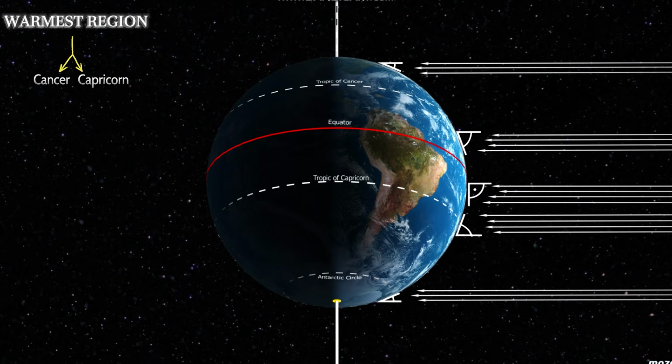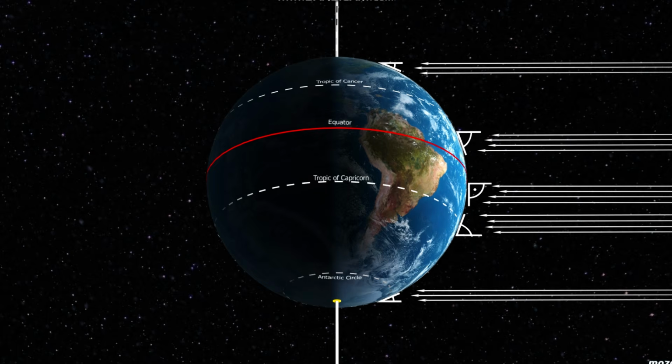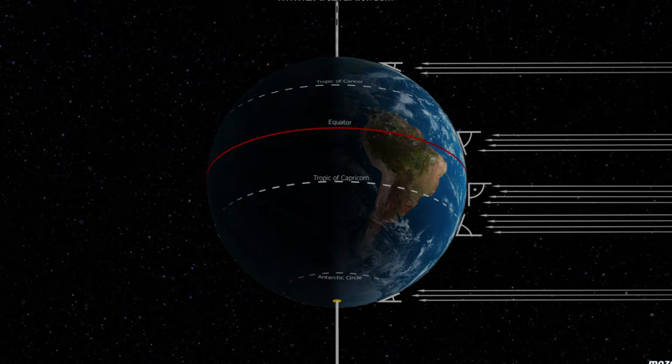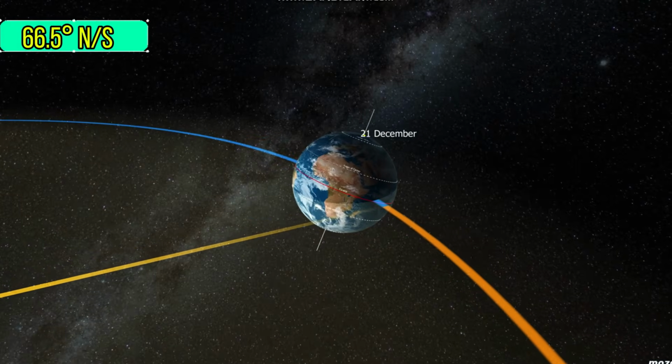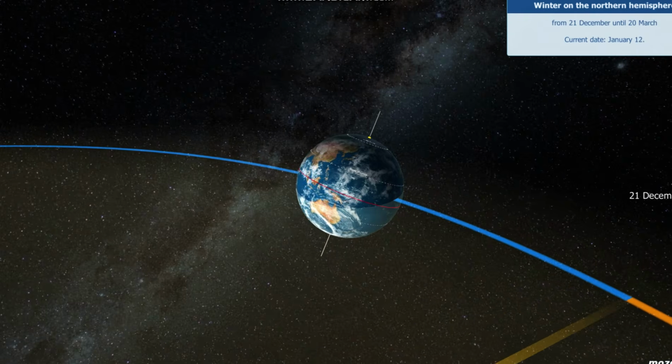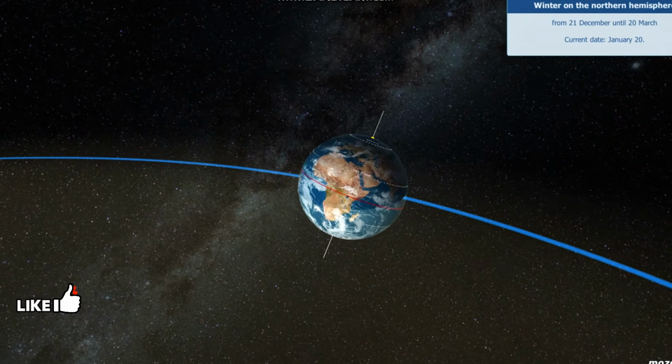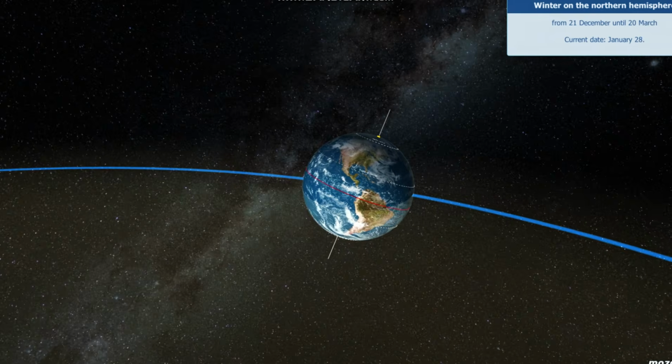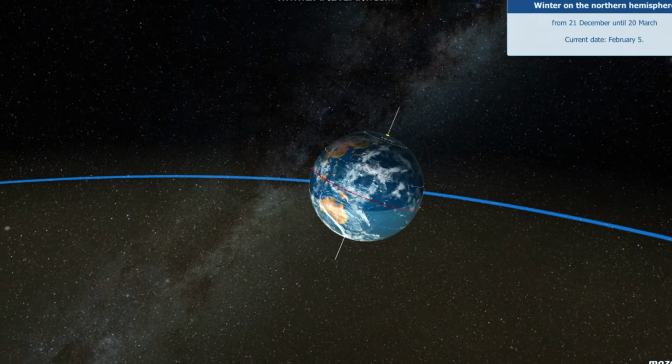The region between the two tropics is the warmest on Earth, as it is only here that the Sun's rays can hit the Earth's surface perpendicularly. It is also due to the axial tilt of the Earth that at latitudes over 66.5 degrees north and 66.5 degrees south, there is at least one day each year when the Sun does not rise or set. These two latitudes are called the Arctic Circle and the Antarctic Circle.